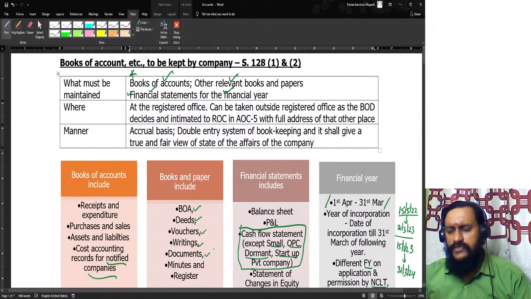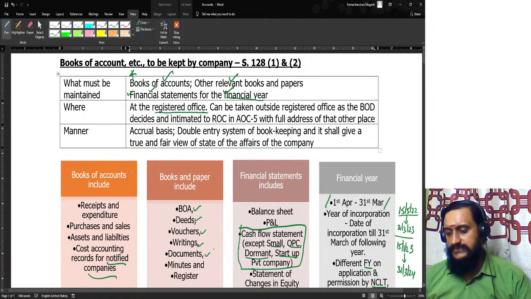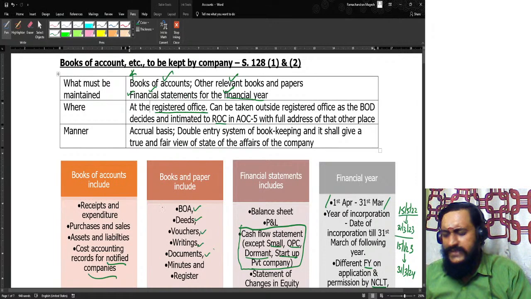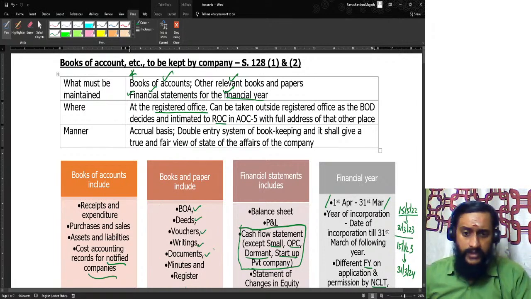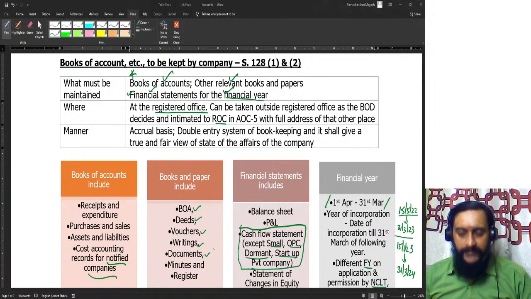So the first understanding is that four documents are to be maintained. One is the books of accounts, the other relevant books and papers, and financial statements, and all these documents with respect to a financial year should be maintained. Where should it be maintained? Obviously, only at the registered office. But it can be maintained outside the registered office also if it is decided by the board and intimated to the ROC in a form called AOC 5 with a full address. I may not have space in my registered office, because you should be knowing by now, you should maintain the books of accounts for a period of at least 8 years. When you should maintain the books of accounts for at least 8 years, I may not have sufficient space at my office to accommodate all these books of accounts, documents, deeds, and so on.